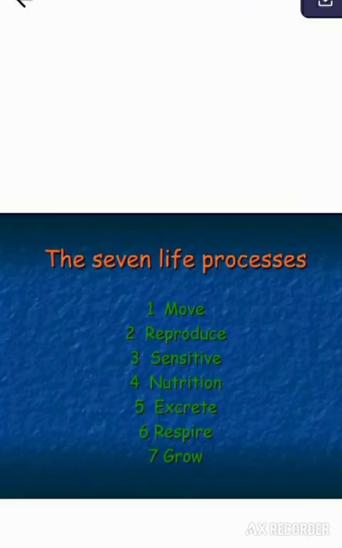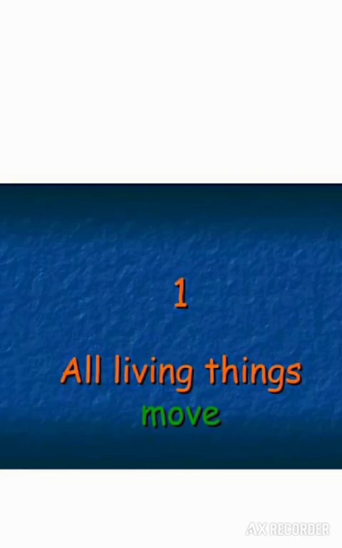There are the 7 major life processes that are movement, reproduction, sensitivity, nutrition, excretion, respiration, and growth. Now going towards the first characteristic of living organism, that is movement. All living organisms can move.